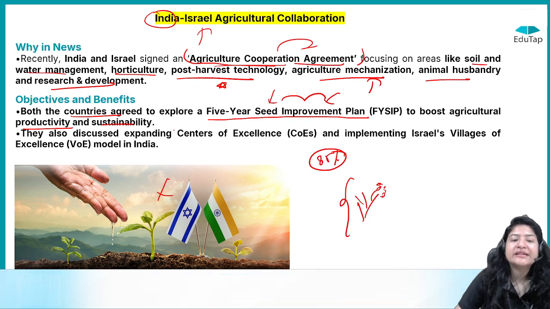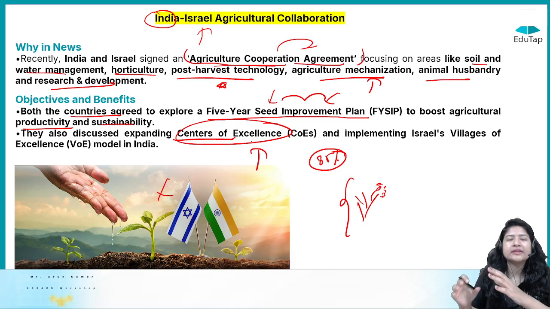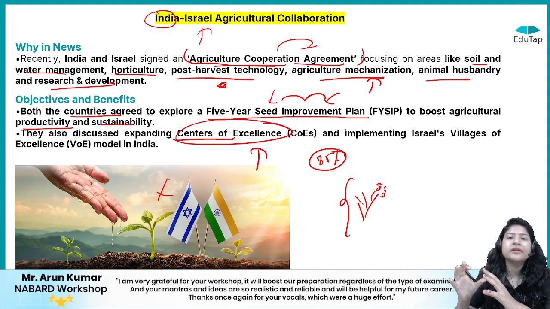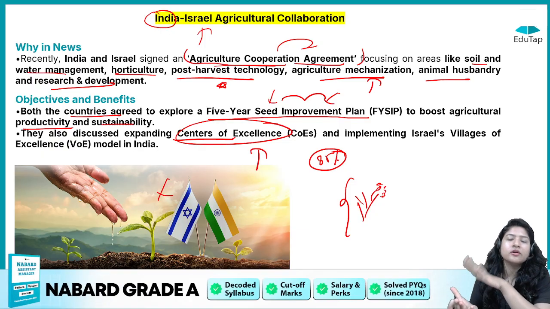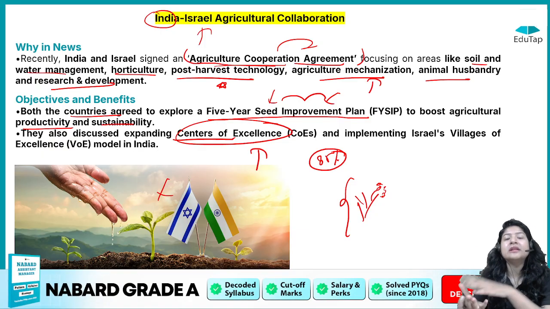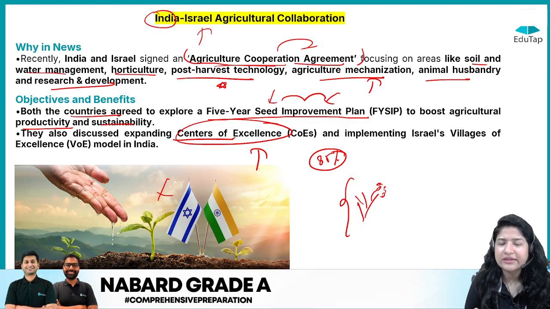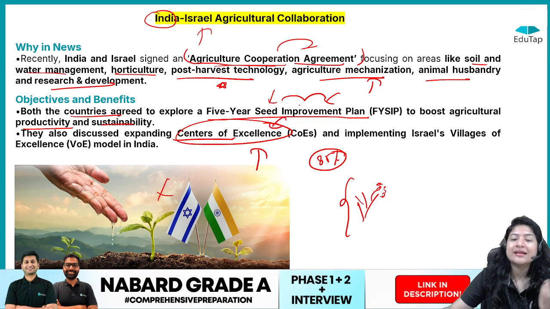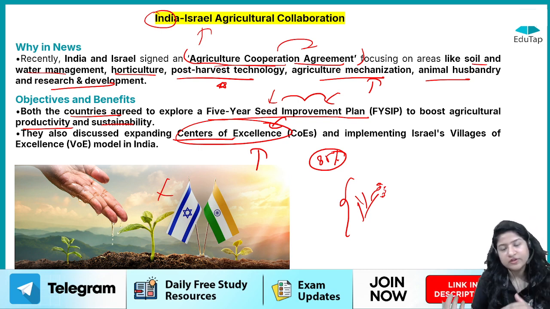And also both the countries have decided to expand centers of excellence. What are these centers of excellence? So basically these are the offices that are set up, right? And there will be people in the offices, or trainers, who will train the farmers related to agriculture, like all the activities that are related to agriculture, right? So center of excellence, as the name itself suggests, these centers are set up to help people excel in what sector? In, of course, the agriculture sector.